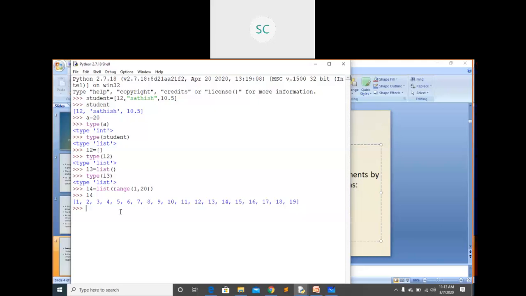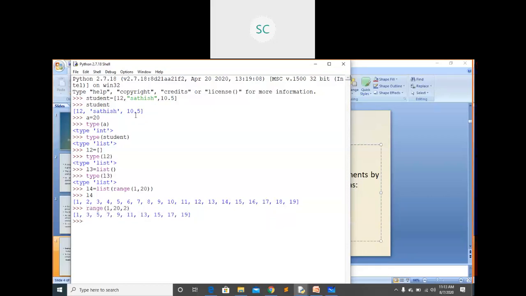In this range function, if I pass 1, it starts from 1, it has to end at 20, and I need to increment by 2 every time. If you observe, every time it is incrementing by 2. Like that you can go for the range function.